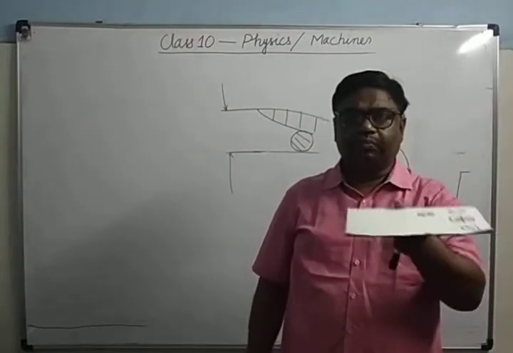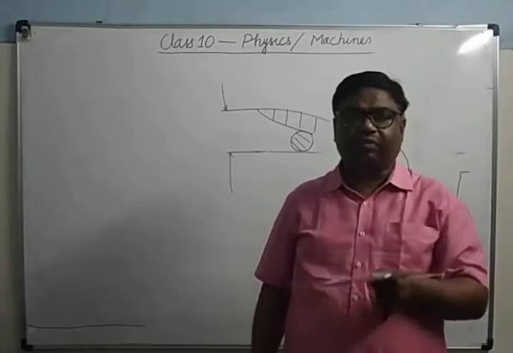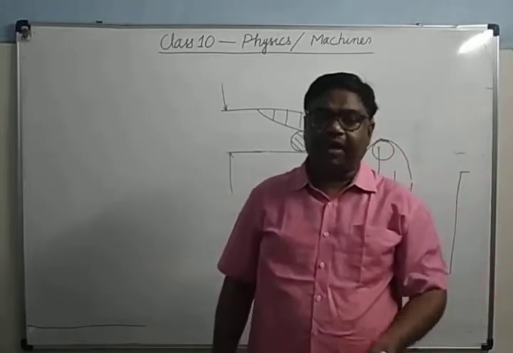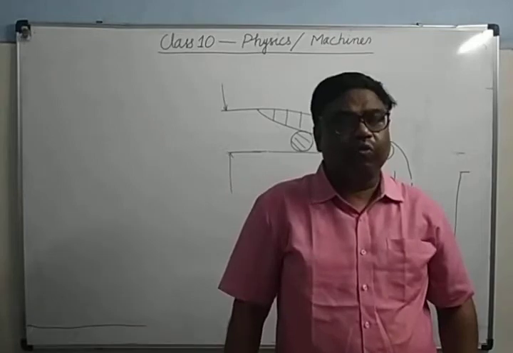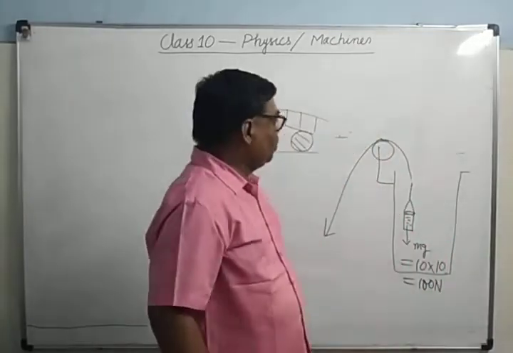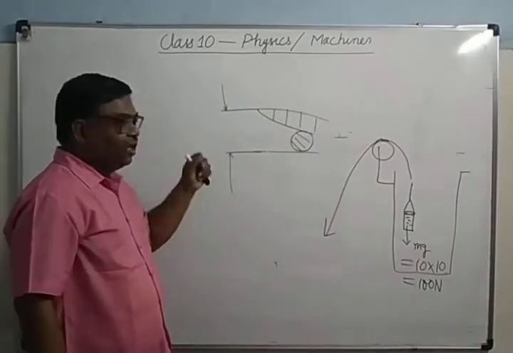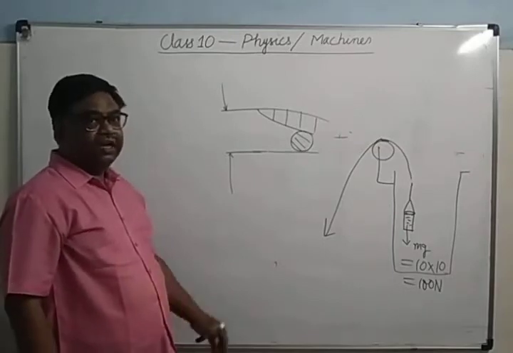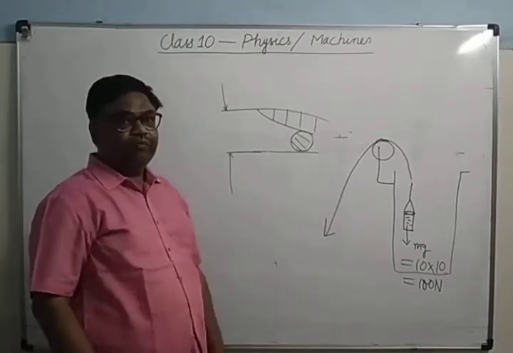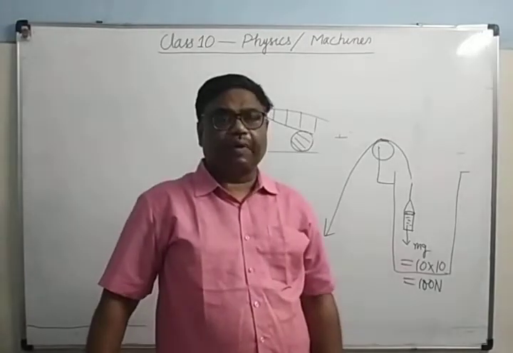It's clear? So machine is a device which makes our work easier by applying a comparatively small force. In all these cases, you will notice that you have to apply a smaller force than when you are trying to do the same work by your muscular power.